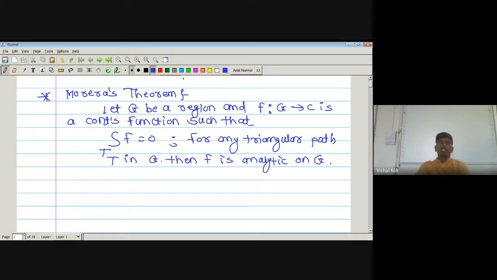Here we have just been given that G is a region and f is a continuous function defined on that set G, and the integral over the closed path T, which is the triangular path in our region G, is zero. From that we have to prove that our function f is analytic on the whole set G. We are given only that f is continuous and we have to prove that f is analytic on G. There is one property of analytic functions: if it is continuously differentiable, then it must be analytic. So if we prove that f is continuously differentiable, then it must be analytic on the set G. Let us see the proof.